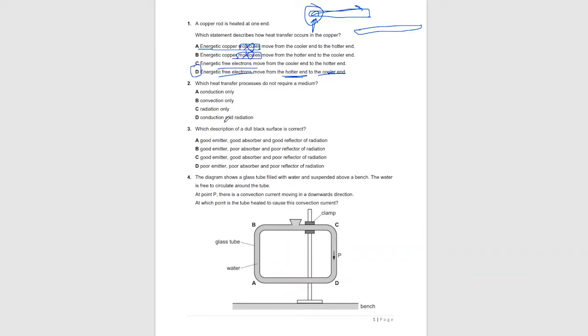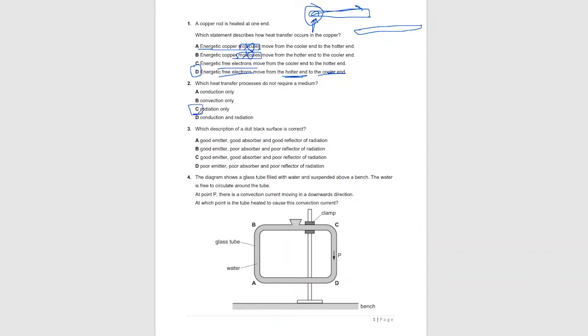Question 2. Which heat transfer process does not require a medium? So radiation is the only process that does not require a medium. Conduction requires a medium. Conduction requires a metal or a conducting material. Convection requires fluids to occur, but radiation is the only method that doesn't require any sort of medium. So our answer is C.